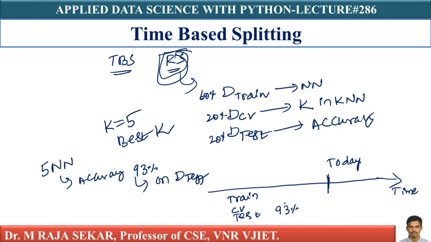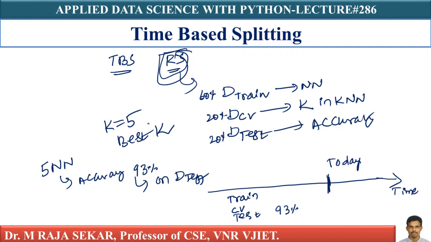Using all the data till today, now I need to deploy tonight. At midnight, I deploy this into production. I am deploying my model into production, isn't it? After deploying, what happens?